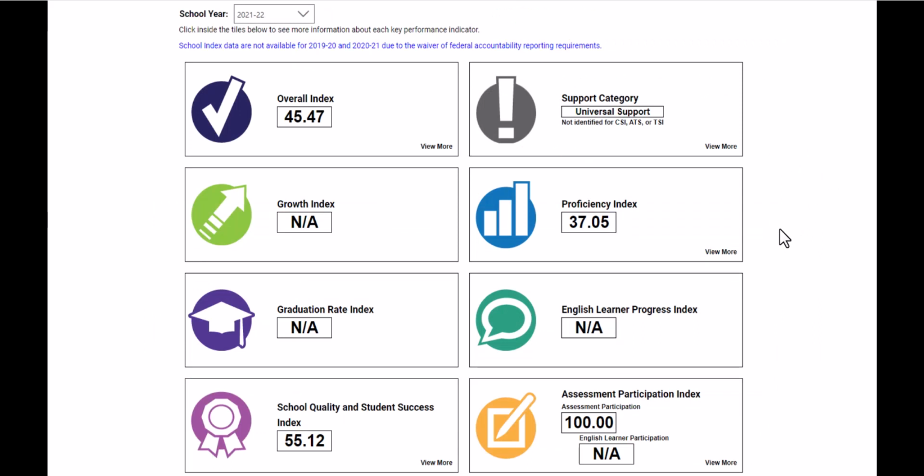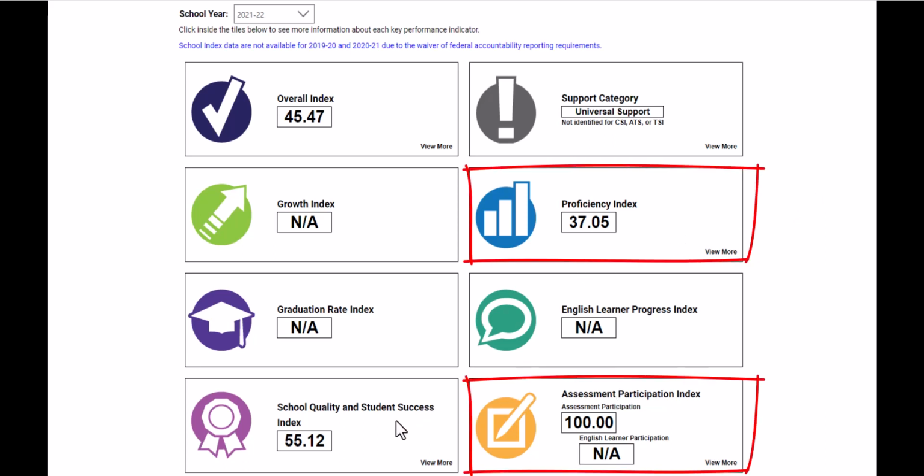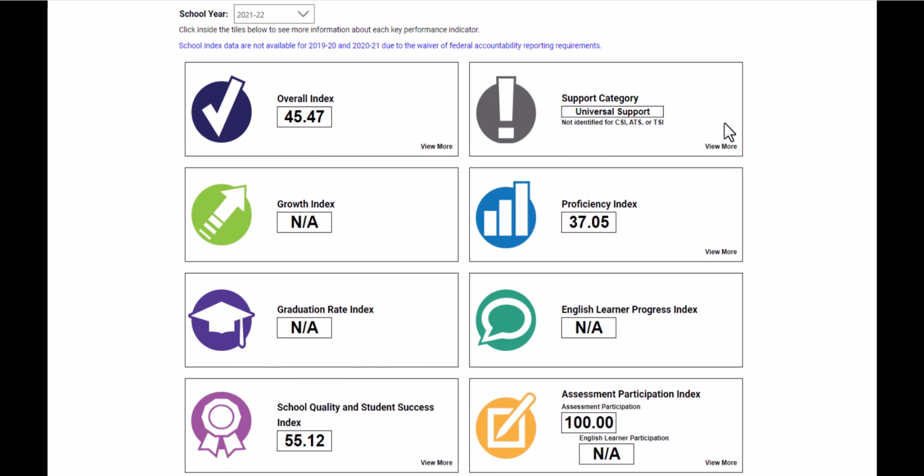Coming back to the proficiency index, this is then taken into consideration along with, in this case, the assessment participation and the school quality index. Those 3 pieces together combine to give the overall index of 47.47% of the way to meeting the ESSA expectations. And for this school, that does not put them into a CSI, ATS, or TSI situation, and so they are a universal support school.